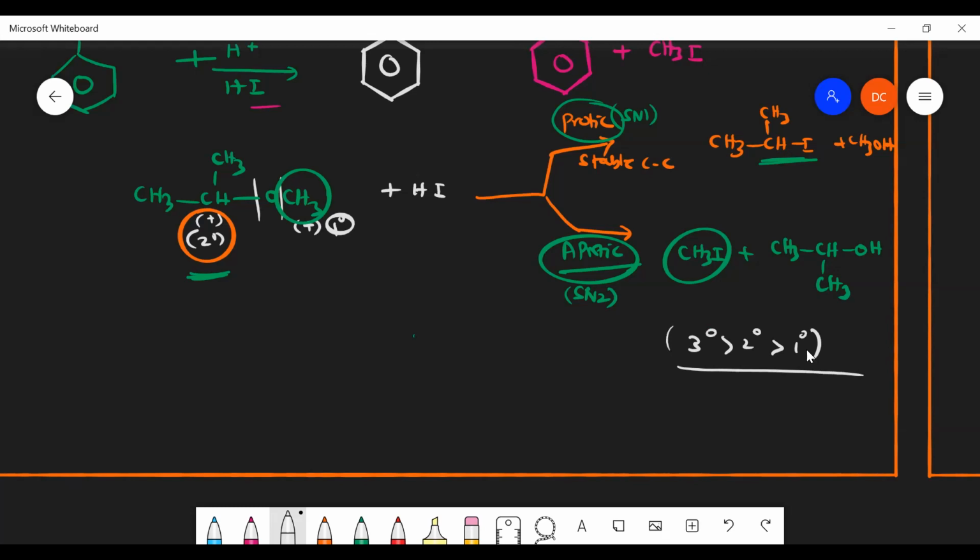We already discussed SN1, sir. Then why are protic and aprotic solvents required, rather than directly substituting the iodine group onto the 2 degree? Yeah, definitely it will happen.